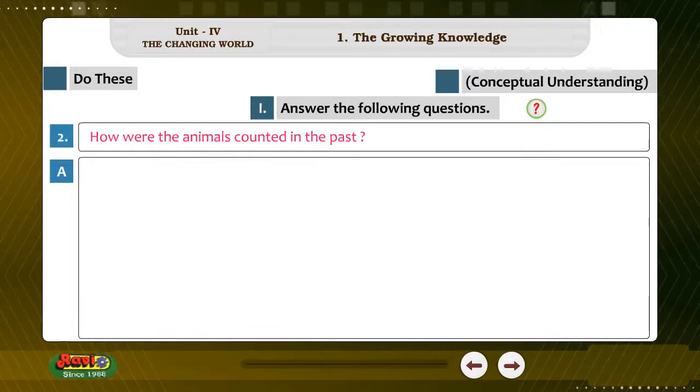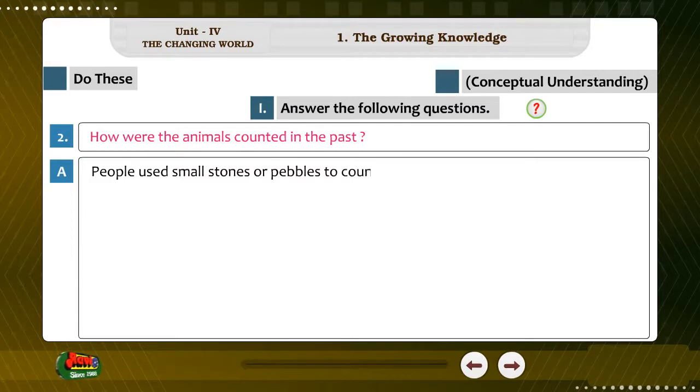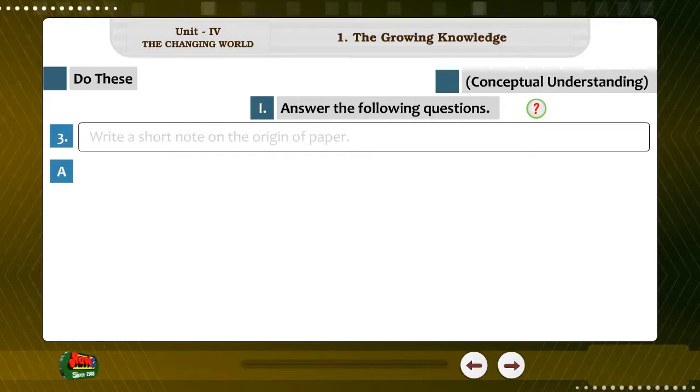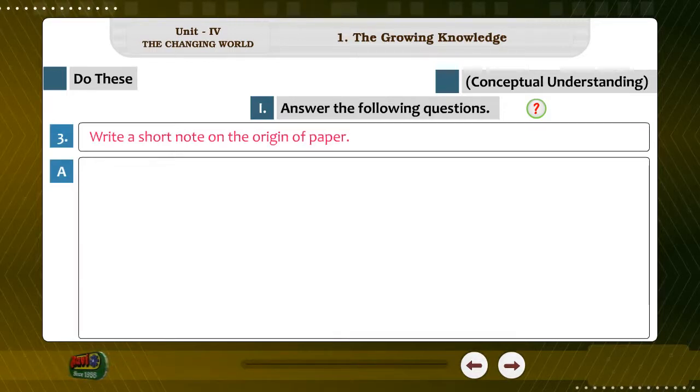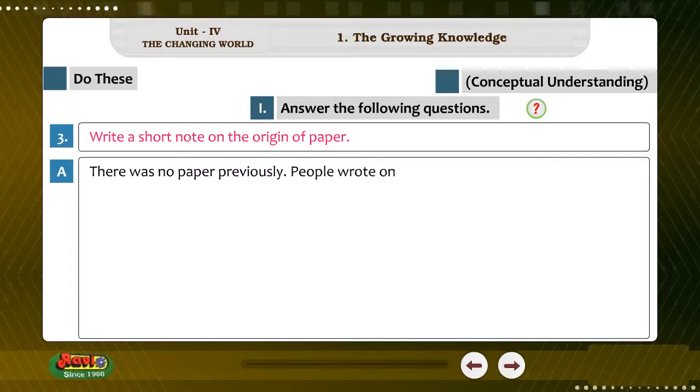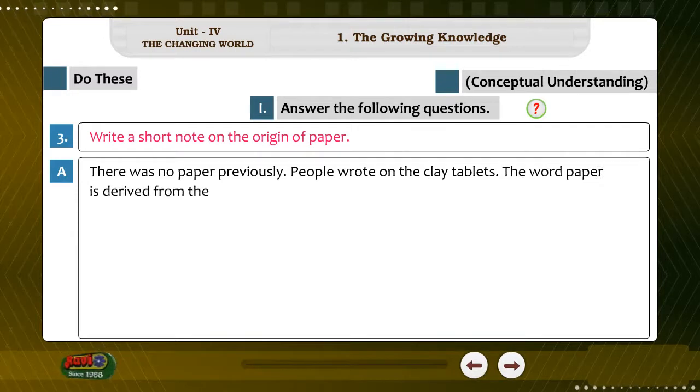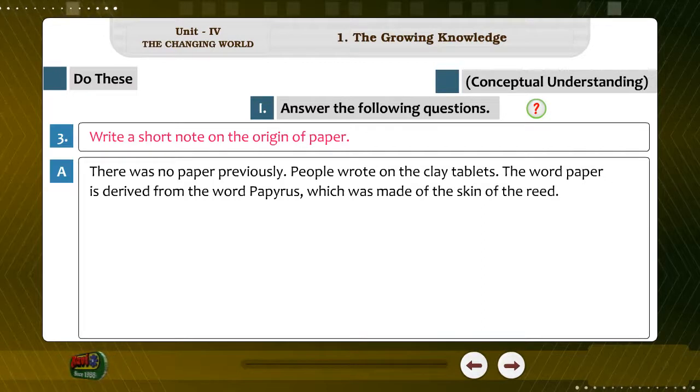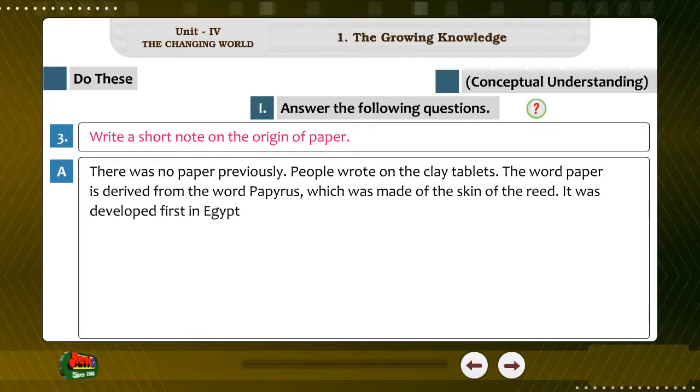2. How were the animals counted in the past? Answer. People used small stones or pebbles to count the animals in the past. 3. Write a short note on the origin of paper. Answer. There was no paper previously. People wrote on the clay tablets. The word paper is derived from the word papyrus, which was made of the skin of the reed. It was developed first in Egypt.